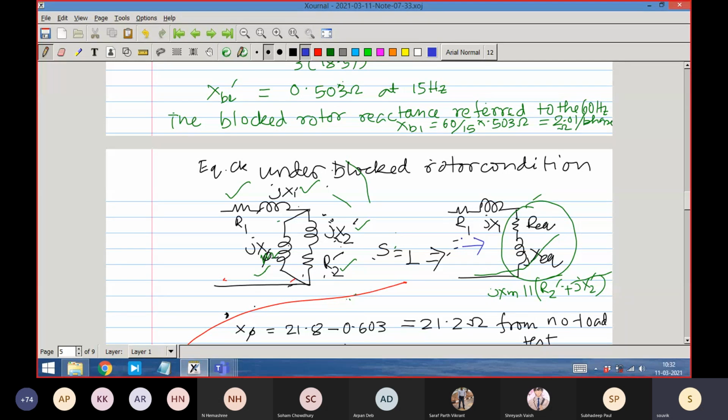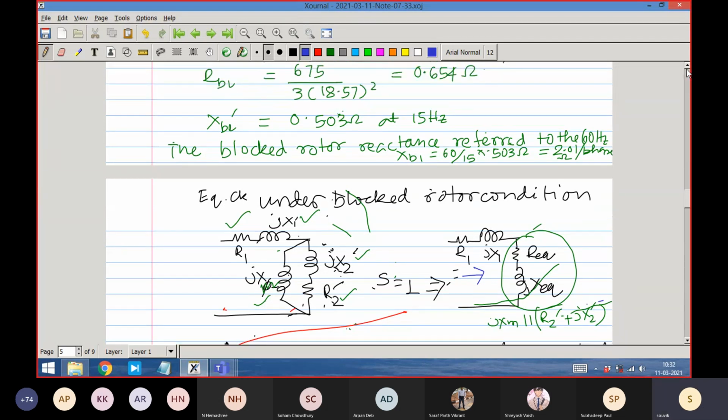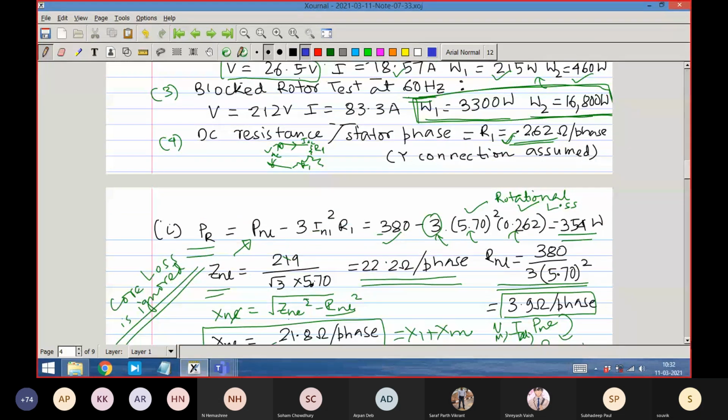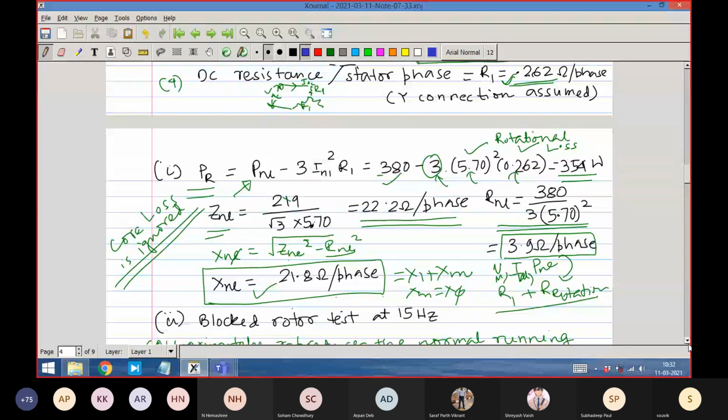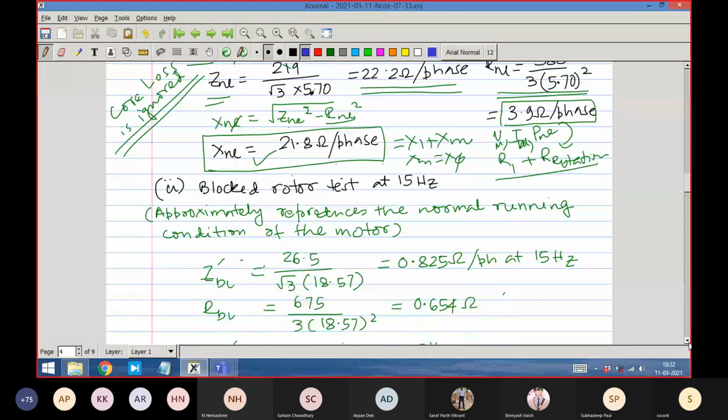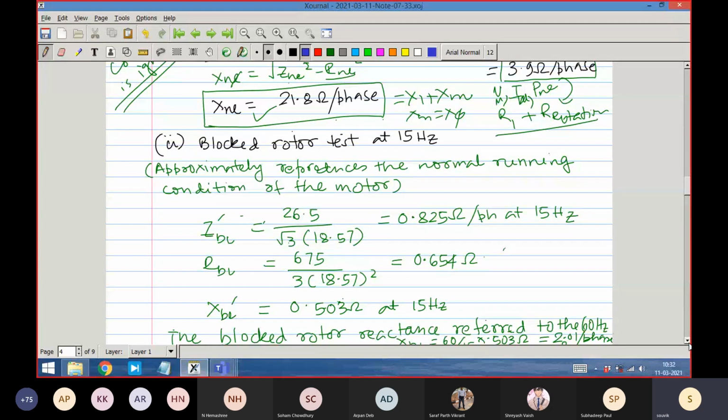That means it is seeing a circuit resistance of R1 plus R equivalent, and it is seeing one reactance of X1 plus X equivalent. It is seeing that, right? So that is what it is seeing. So from that, let us find out these values. Anybody has any doubt? Okay. So the first part is very easy.